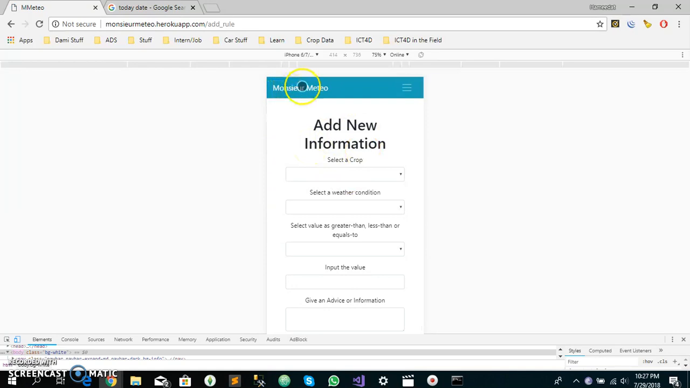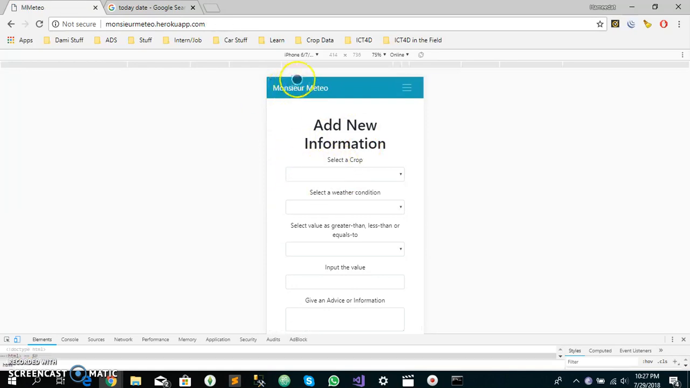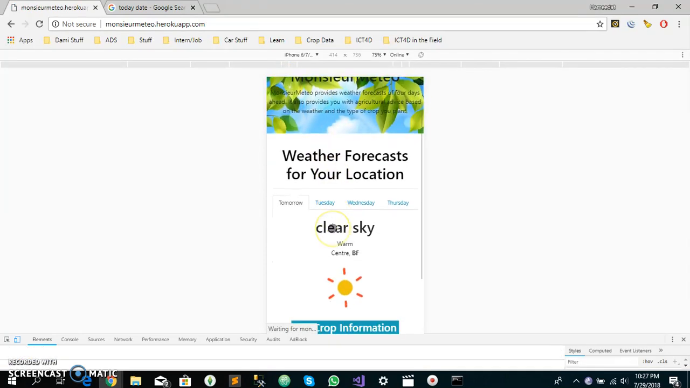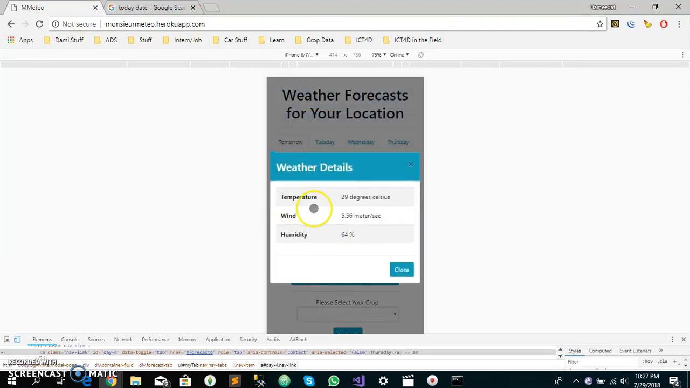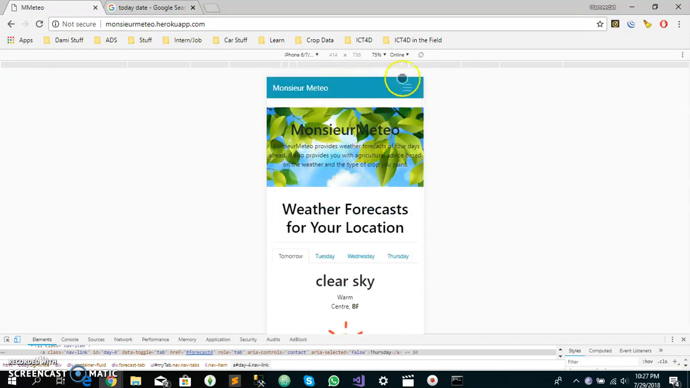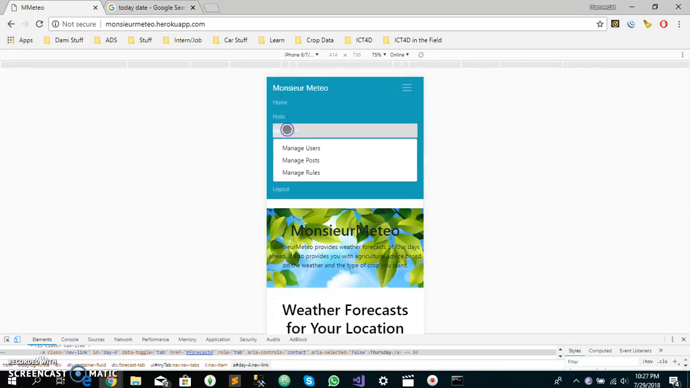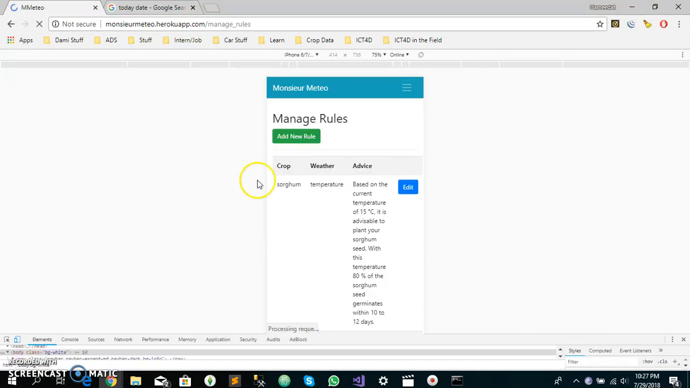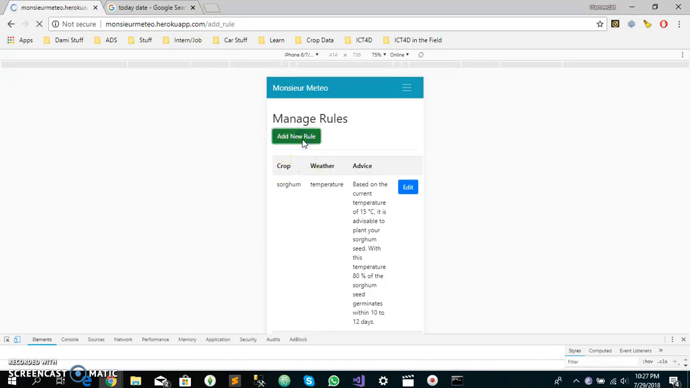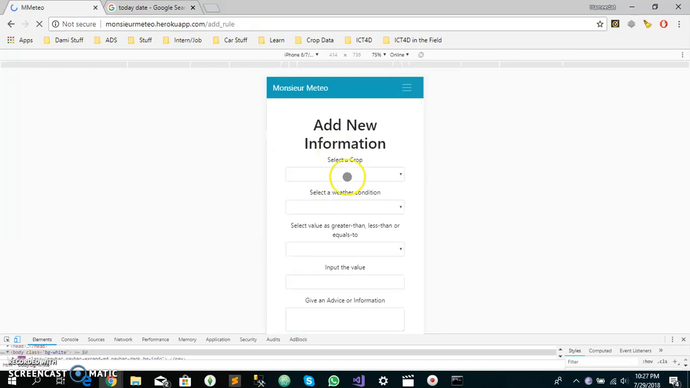Before adding a new rule, let's say we want to add a new rule for weather. In order to test it, let's check the weather for tomorrow. Let's say the wind for tomorrow is predicted to be 5.5 meters per second. So we're going to add a new rule for wind, so it can give the user advice when the wind is at a certain value. Let's select sorghum, then we select wind.